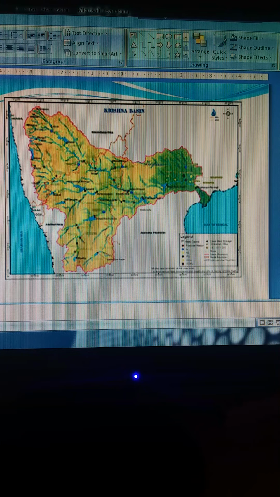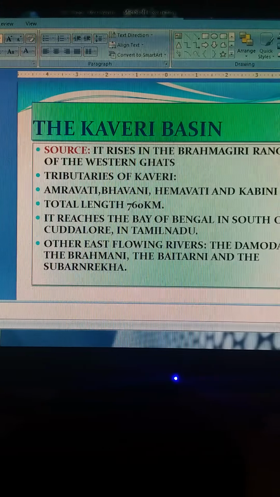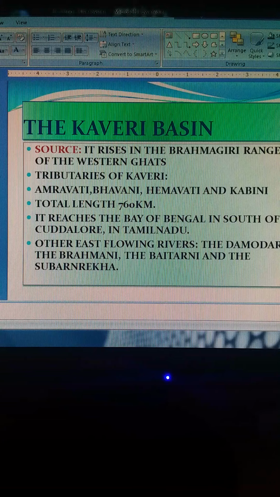Next, we are coming up with the Kaveri basin. Kaveri rises in the Brahmagiri range of the Western Ghats. Tributaries of Kaveri are Amaravati, Bhavani, Hemavati, Kavni. Total length is 7560 km. It reaches the Bay of Bengal in the south of Kudalur in Tamil Nadu. Other east flowing rivers are Damodar, Brahmani, the Baitarini and the Suvarnarekha.